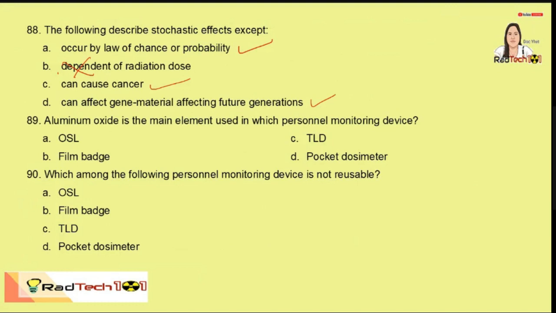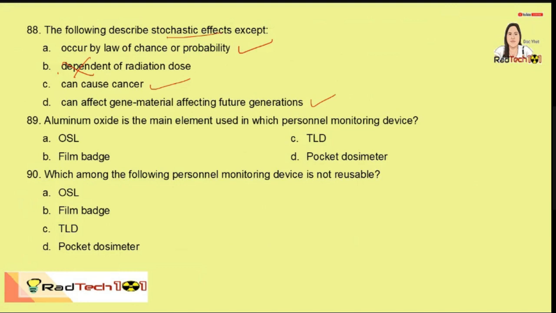Even if your dose is high, if it does not occur, mas okay. Sometimes, no matter how small the dose you received, if the stochastic effects occur, it will. So it will not depend on the dose received if we are talking about stochastic effects.